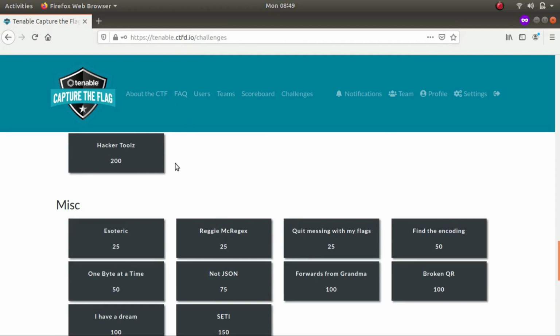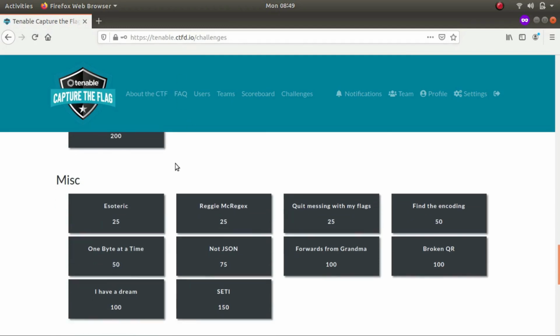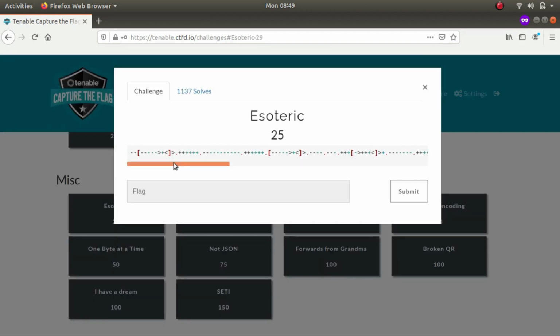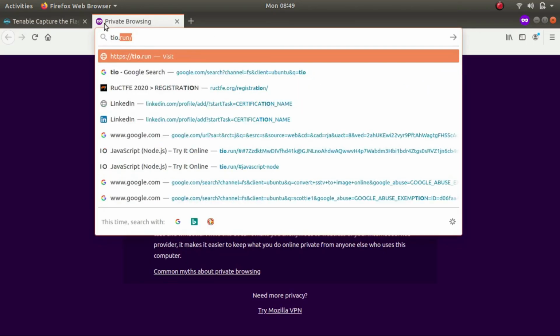So in this video we'll be solving some of the challenges in the miscellaneous category of the Tenable CTF challenge. So let's start with the first one, which is called esoteric. Okay, so this looks similar to an esoteric language called brainfuck. So let's copy it out, and I have an amazing website called tio.run.